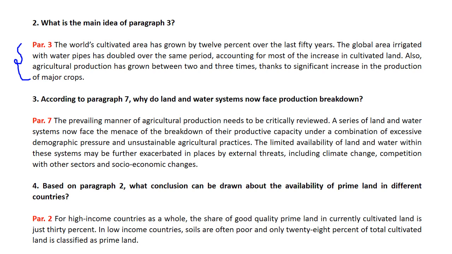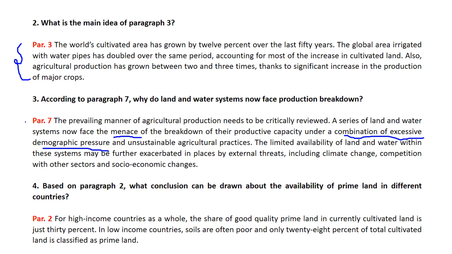Number 3, according to paragraph 5, why do land and water systems now face production breakdown? Okay, paragraph 7 here. The prevailing manner of agricultural production needs to be critically reviewed. A series of land and water systems now face the menace or danger of the breakdown. Why? Let's see. Under a combination of excessive demographic pressure, and I said it means pressure of overpopulation.